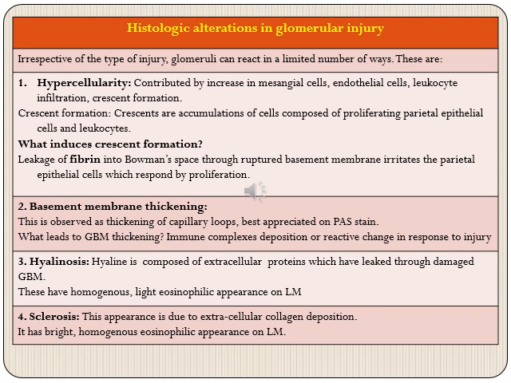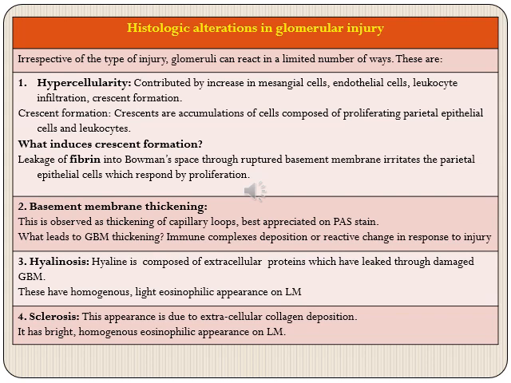So what leads to the proliferation of these parietal epithelial cells and causes crescent formation is leakage of fibrin into Bowman space. This leakage of fibrin can occur in a variety of glomerular diseases where the glomerular basement membrane gets ruptured. The fibrin's presence in the urinary space irritates the parietal epithelial cells, and they don't know anything better to do but proliferate. This proliferation appears as a crescent, and that is why they are called crescents.